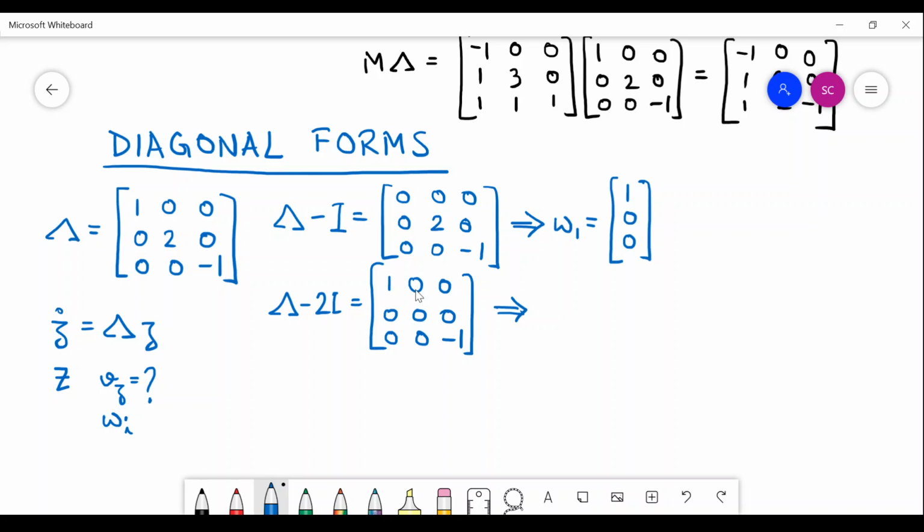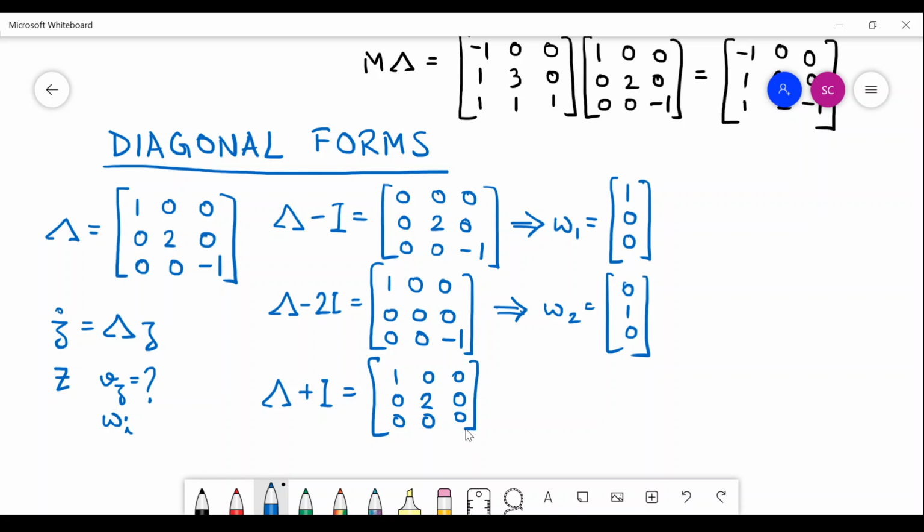For lambda 2 I will get the second column 0, so my omega 2 would be 0 1 0. Plus I, this would be 1 0 0, 0 2 0, 0 0 0. What I will get, omega 3 equals 0 0 1.